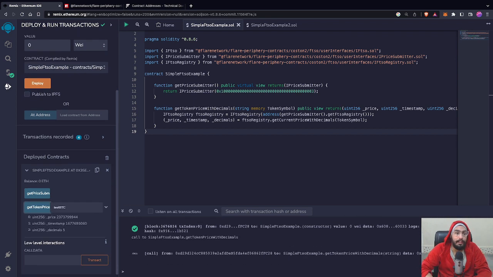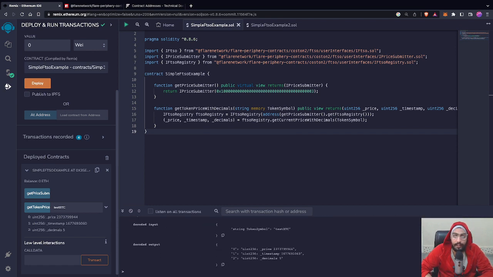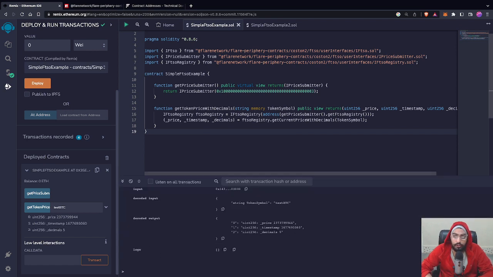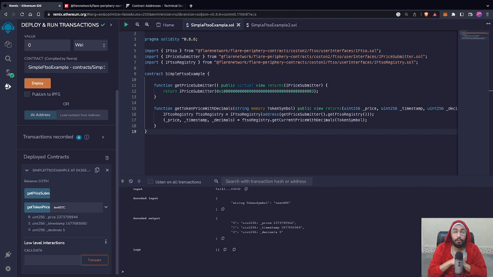So this time here you will see that we got three outputs. That was the price, again the timestamp, and we also have a new output that is with the decimals, that is 5. So here you can also check it from here as well, that right now you passed the text BTC input, and on the output side you have the price, the timestamp, and the decimal. So this is how you can actually retrieve the price feed, the price information of these tokens.